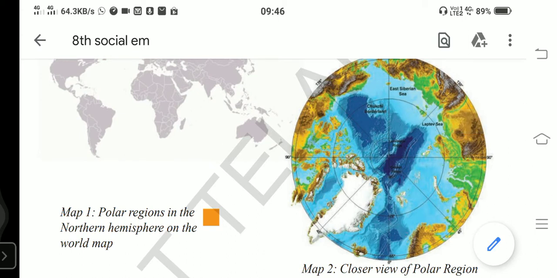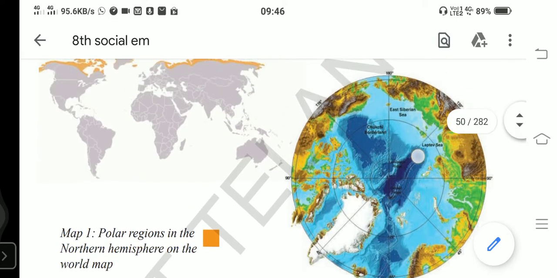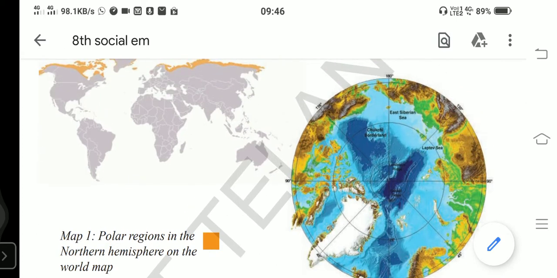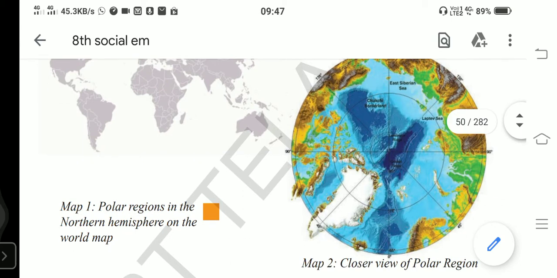These regions are very cold, very cold. Do you know how much cold it is? It is so cold that we see ice everywhere: ice on the land, ice on the streams, ice on the rivers. The entire sea is in frozen condition. Okay, the sea is also in the state of ice, that is a frozen condition. Understand? So where are these polar regions, right?